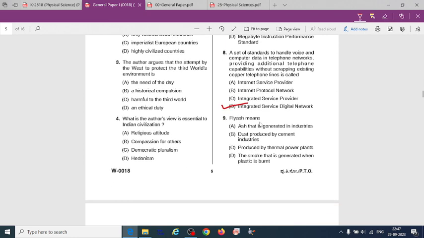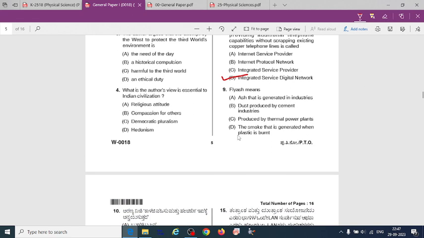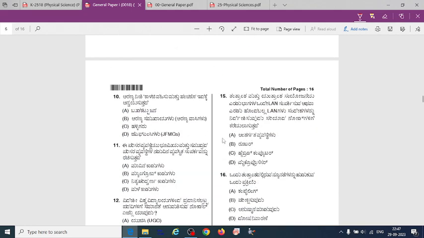Fly ash means, the option here is produced by thermal power plants. So the fly ash, the meaning is the ash that is produced by power plants, thermal power plants.